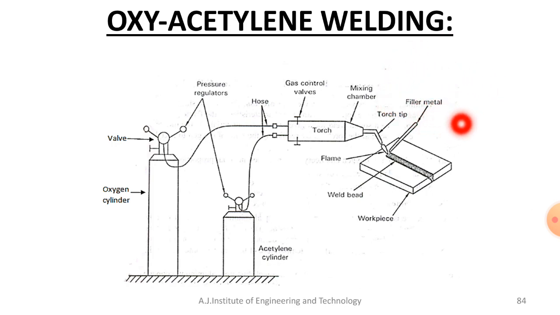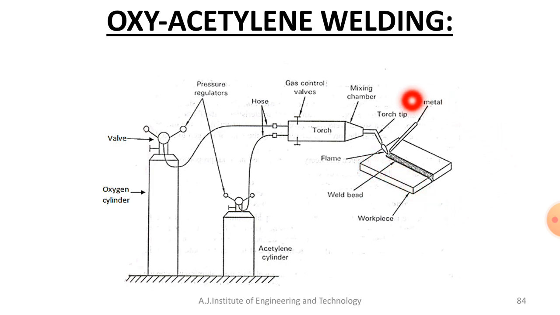The filler also melts because of the heat generated by the torch, and it mixes with the molten metal of the workpiece.